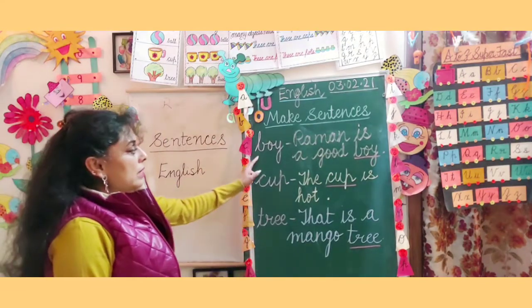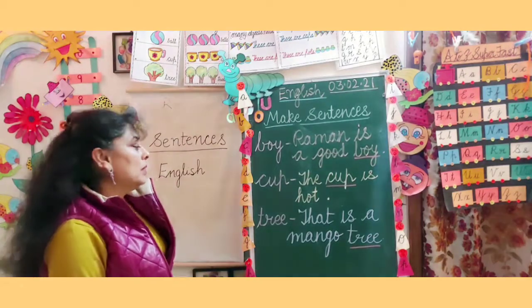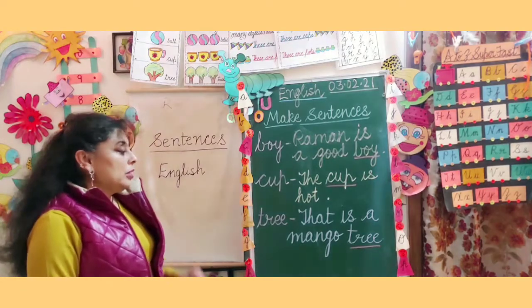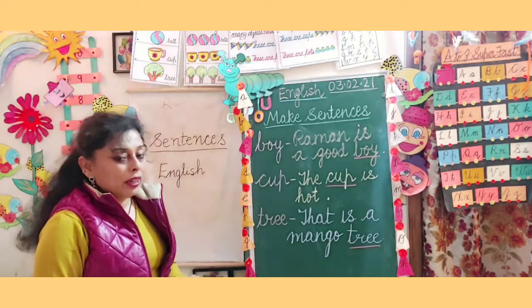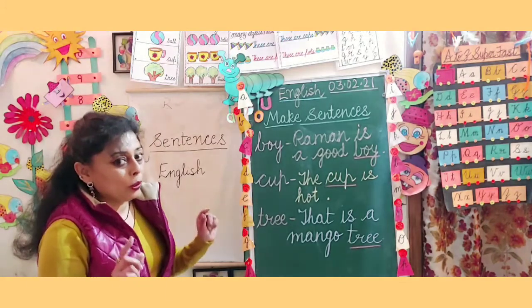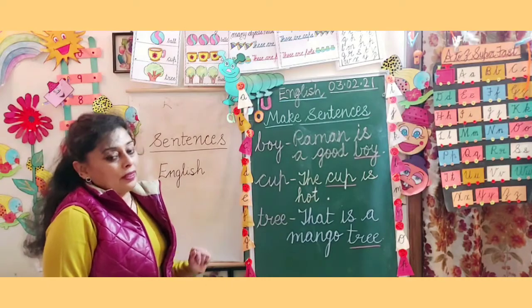Okay? So the first sentence is boy. Raman is a good boy. Full stop. Cup, the cup is hot. Full stop. Tree, that is a mango tree. Full stop. And you are going to write it down in proper 4 lines. Now let us come to next 3 words.